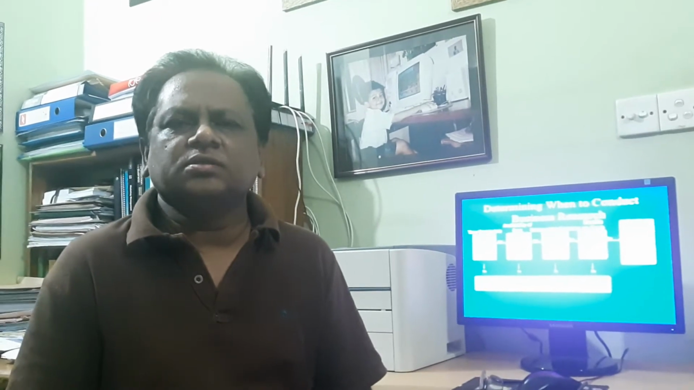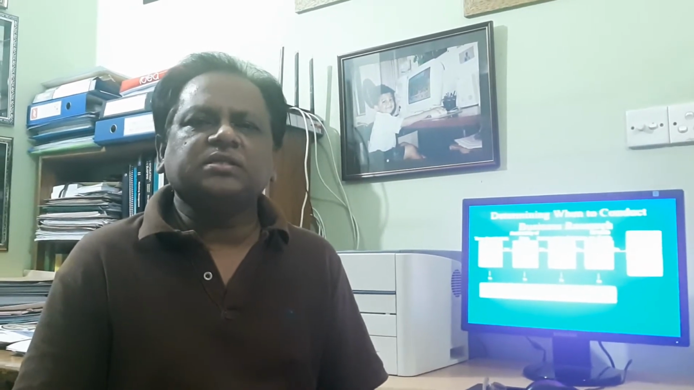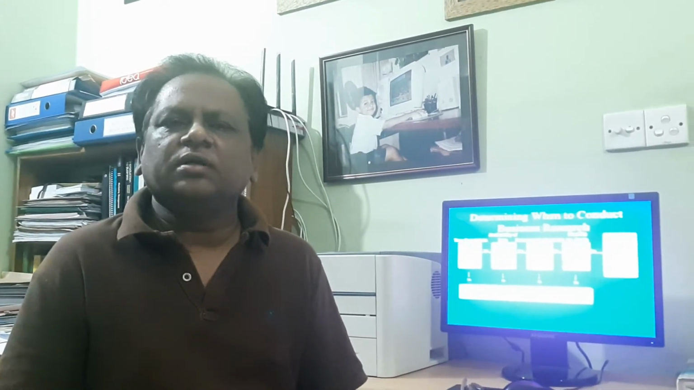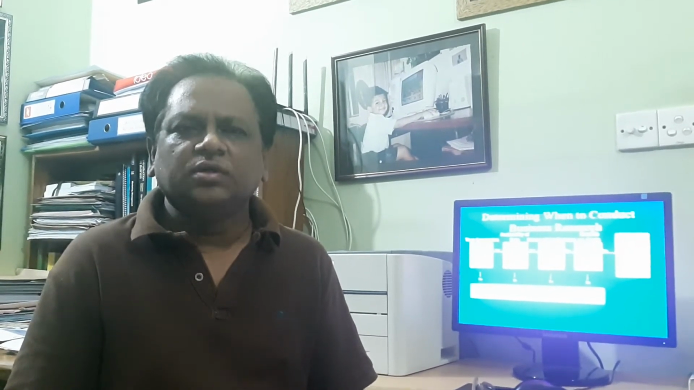When to conduct research, or under what circumstances we shall go for research. As you know, the decision can be given by the managers in two ways: intuitive decision and rational decision. Intuitive decision is based on the manager's experience, skills, and knowledge. But if the manager has got time, availability of data, and other support, then manager should go for rational decision and should go for research.